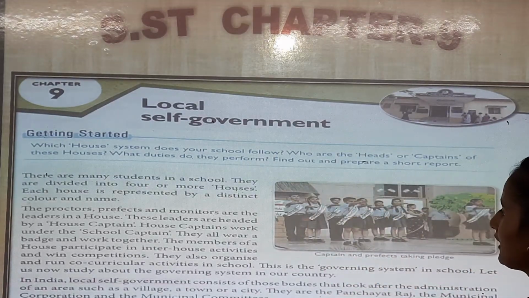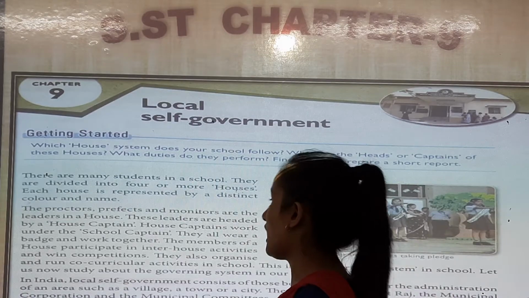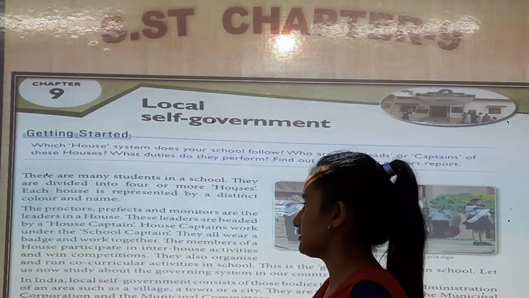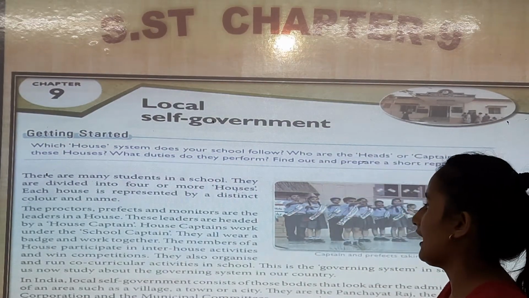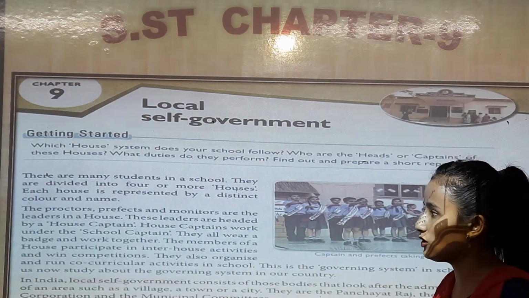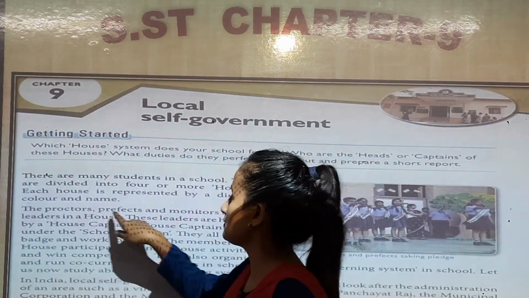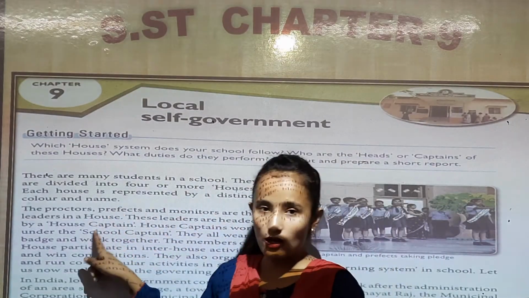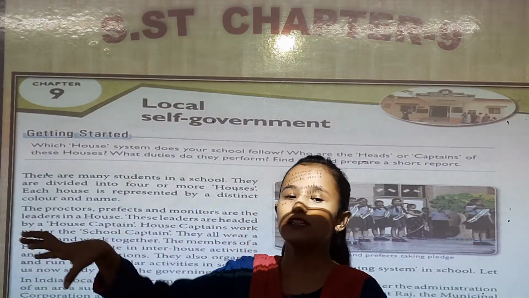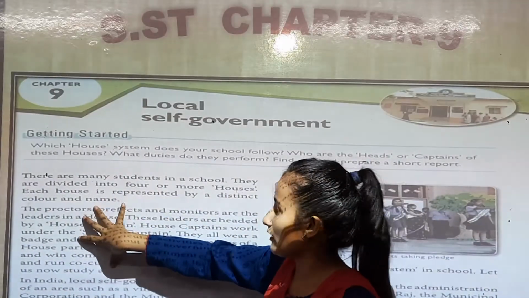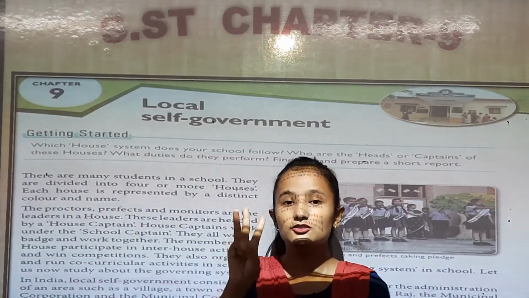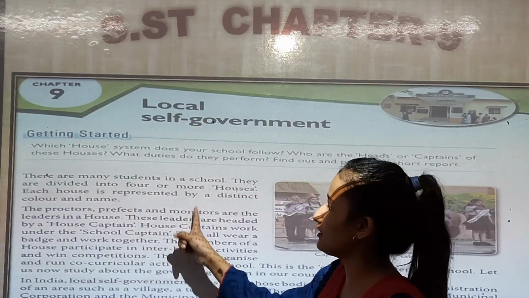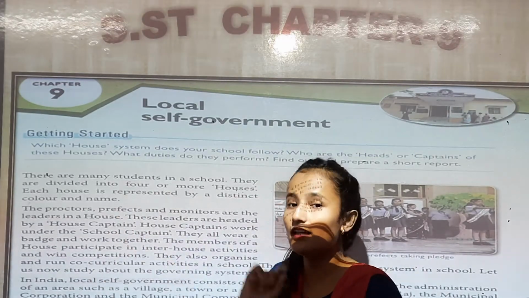Now the prosecutors, prefects and monitors are the leaders in a house. So in the house there are 3 or 4 leaders. These leaders are headed by a house captain. The house captain looks after them in one house. In one house there are 4 members: prosecutors, prefect, monitors and the house captain. The house captain is the head.